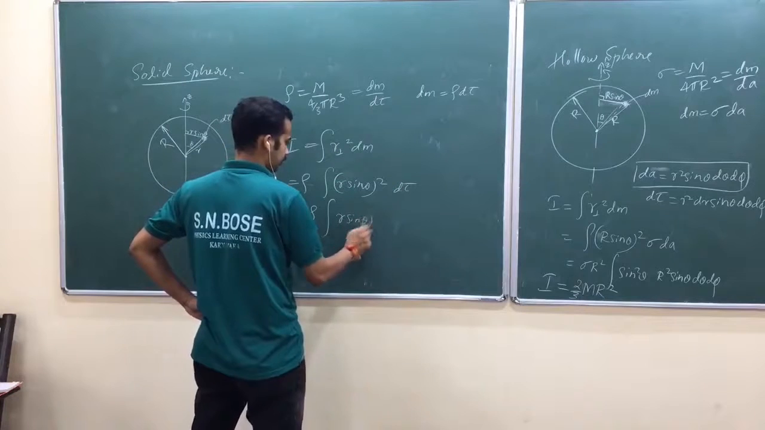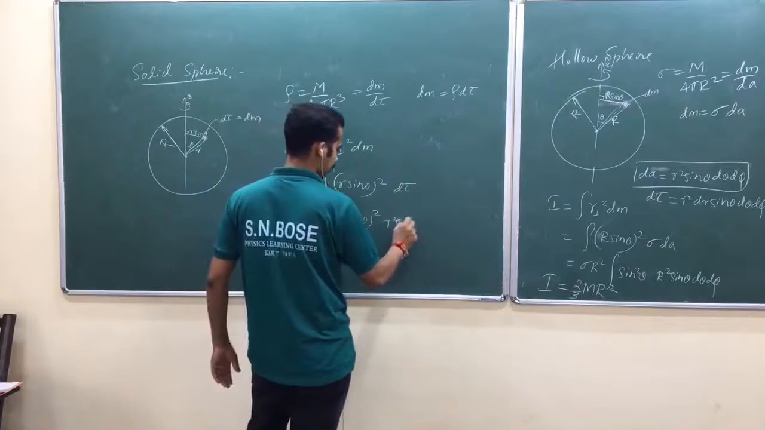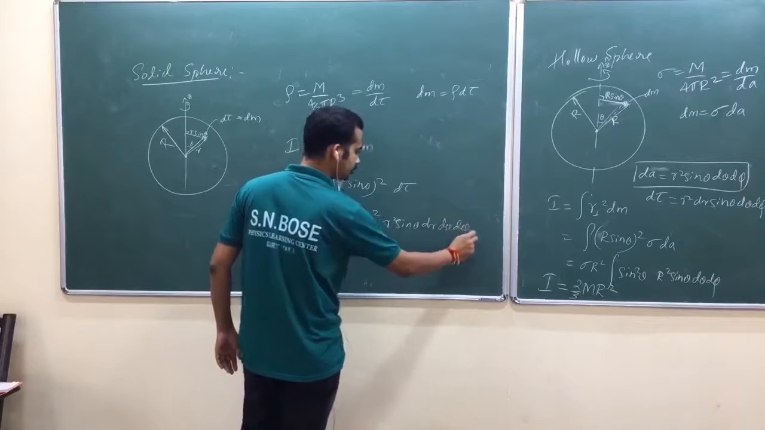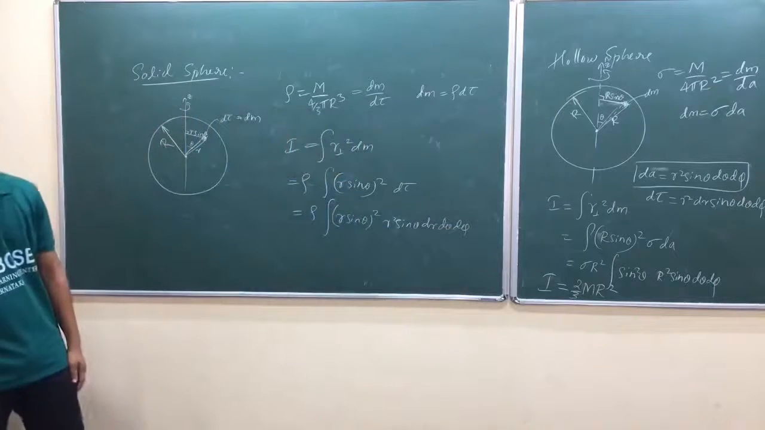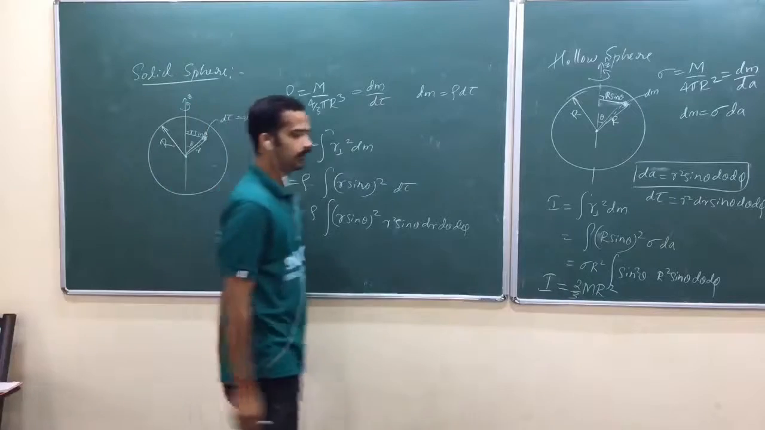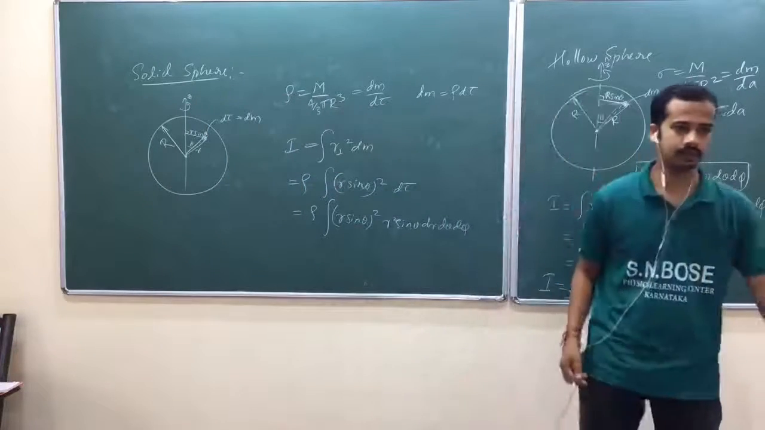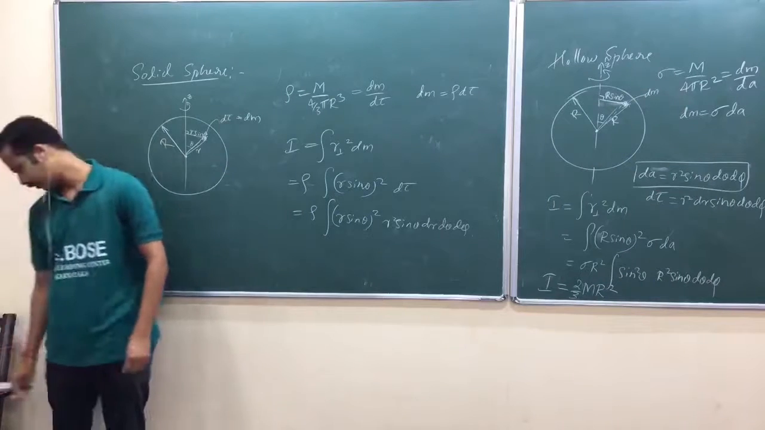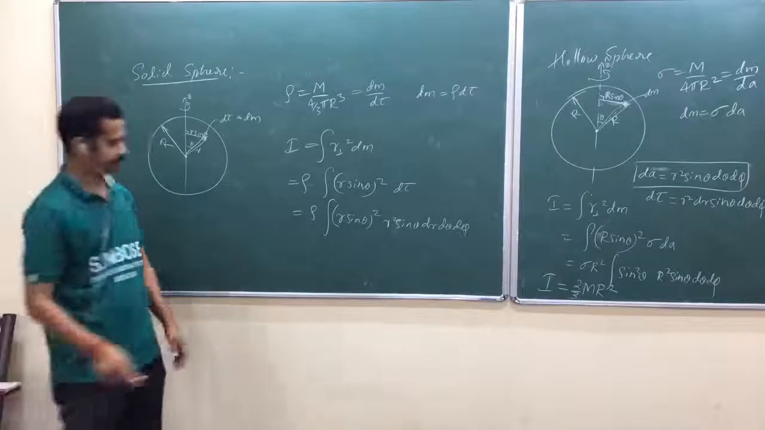R sin theta the whole square, R square sin theta dr d theta d phi. R should be integrated from 0 to capital R, theta from 0 to pi, phi from 0 to 2 pi. Can you do that one later? This integral, I think, will be 2 by 3 M R square.